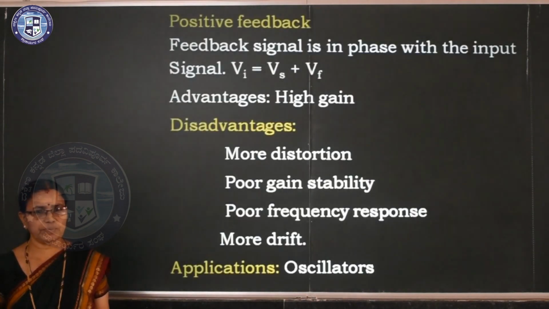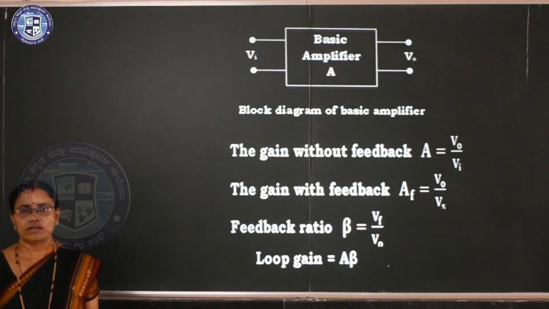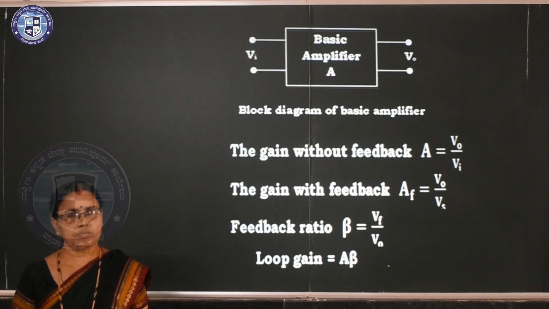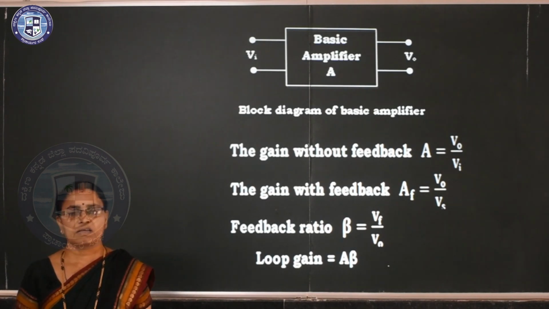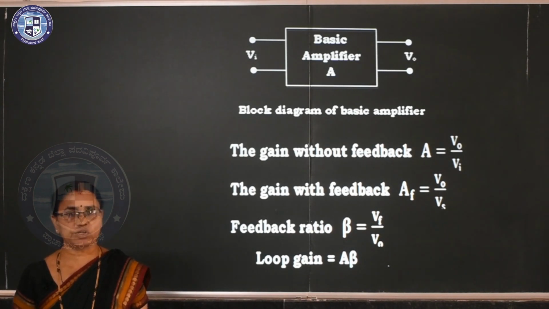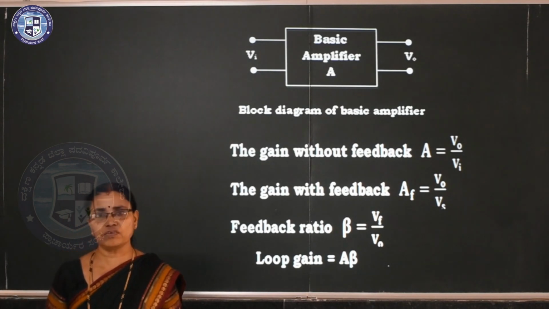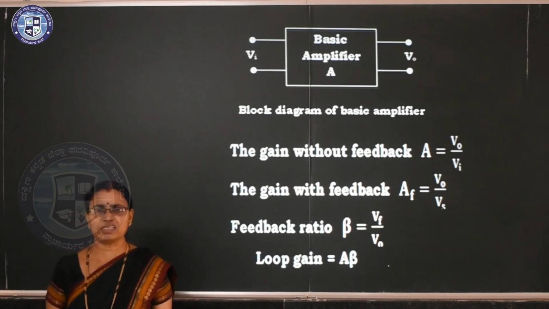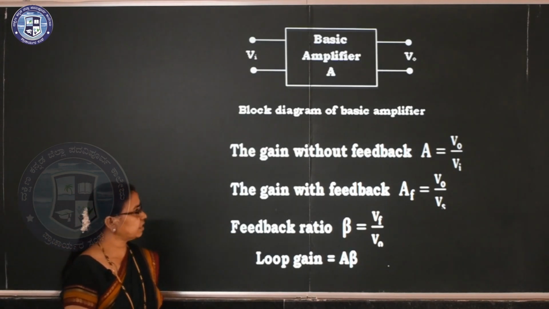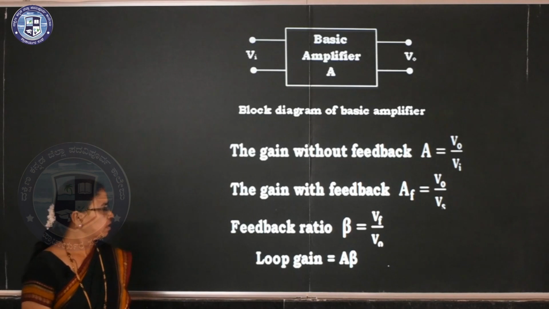Here we should know some parameters. Here is the basic block diagram of a basic amplifier. The gain without feedback, with the notation capital A, is the ratio of Vout divided by Vi. These equations are very important for problems. The gain with feedback, that is AF, you have to remember, where F denotes with feedback.